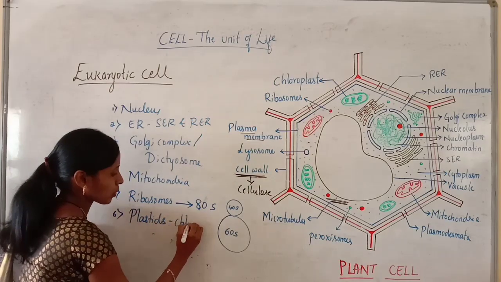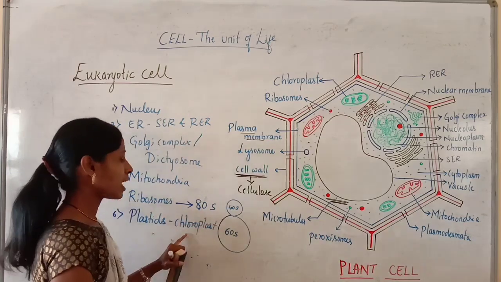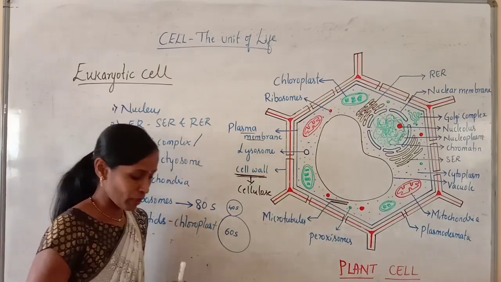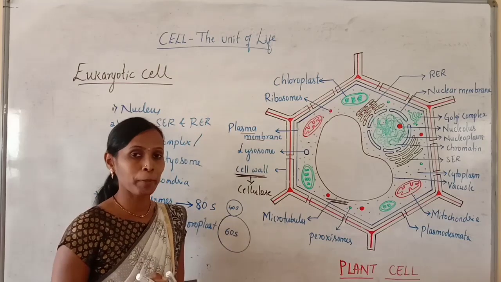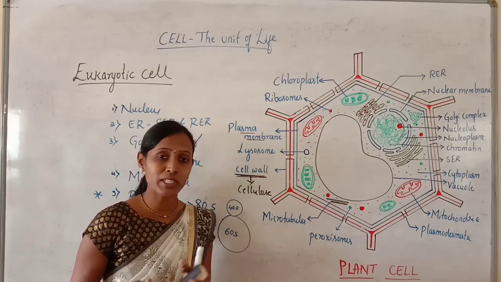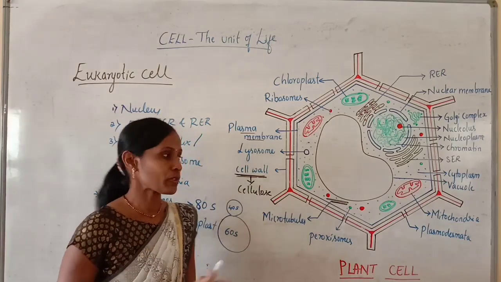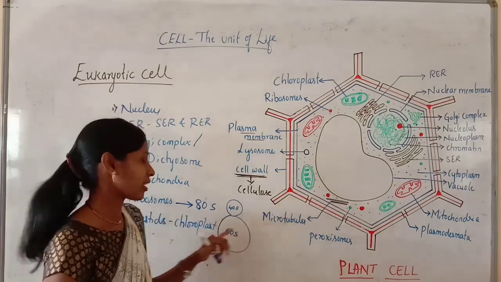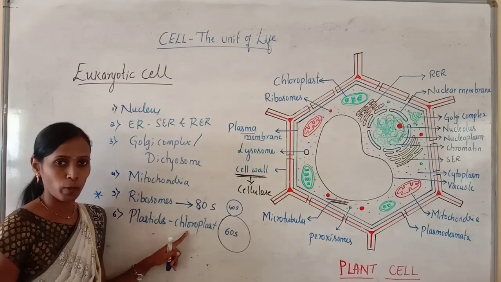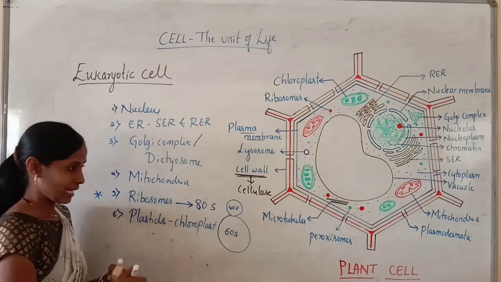Plastids, especially chloroplast. The characteristic feature of plant cell is the presence of chloroplast. All plants are able to synthesize their own food mainly because of the presence of chloroplast, and chloroplast is absent in case of animal cell. That's why we cannot synthesize our own food. So this is the characteristic feature in case of plant cell, presence of plastids, especially chloroplast. And again there are different types of chloroplast that we will study later.